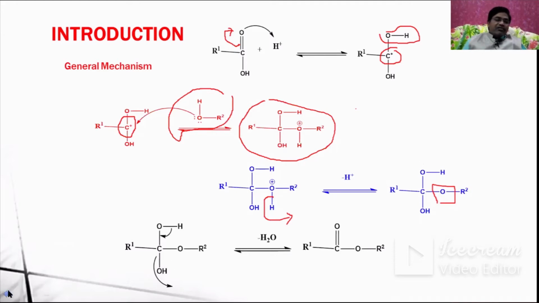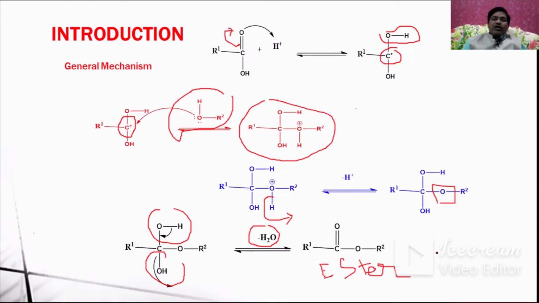Whenever there are two OH groups on the same carbon, it is unstable. We discussed this many times. It immediately loses a water molecule, and in this way it loses a water molecule and you get the required compound, which is the ester. In this way you will get the ester compound in this mechanism.